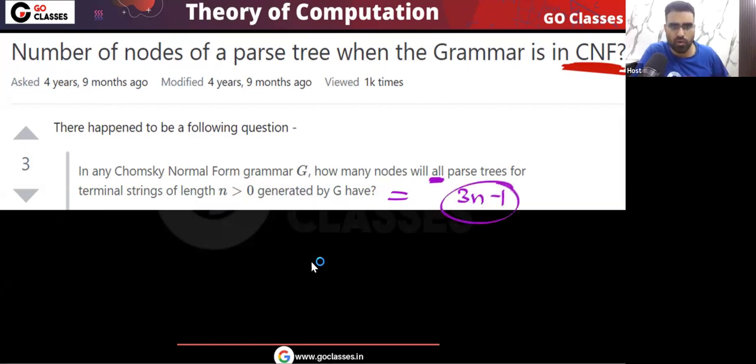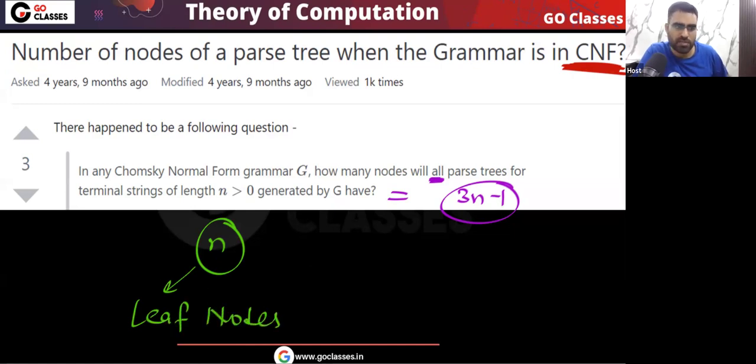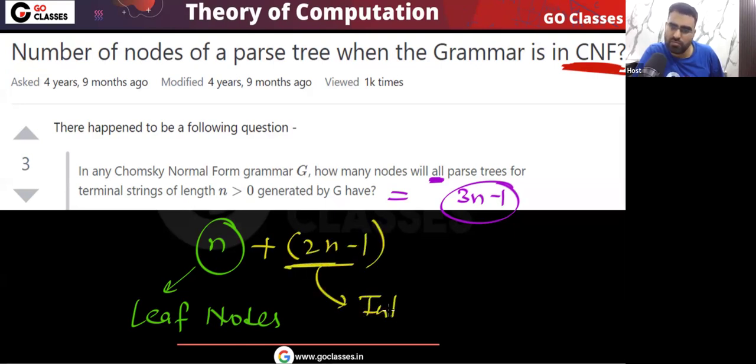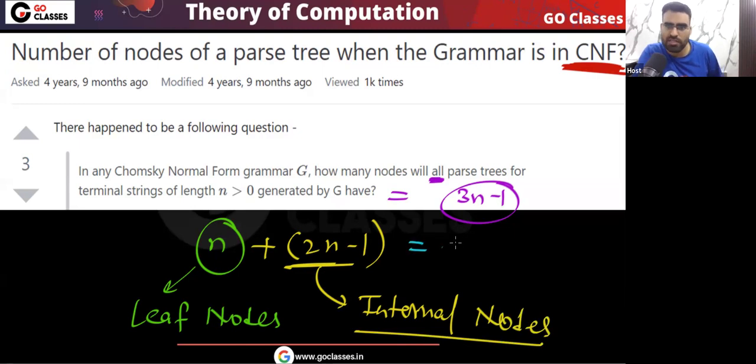This will be the total number of nodes, because n will be the leaf nodes plus 2n minus 1, these will be the internal nodes. So that is the reason your answer becomes 3n minus 1. I hope you understood this.